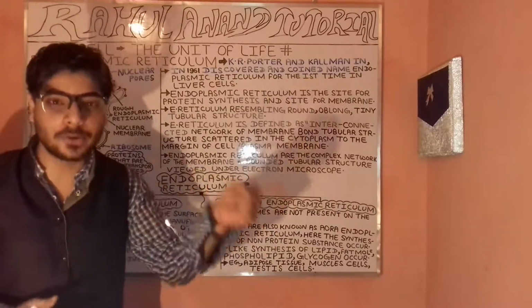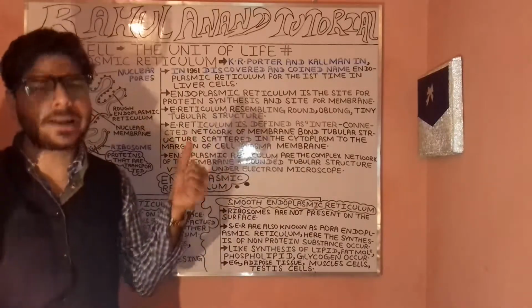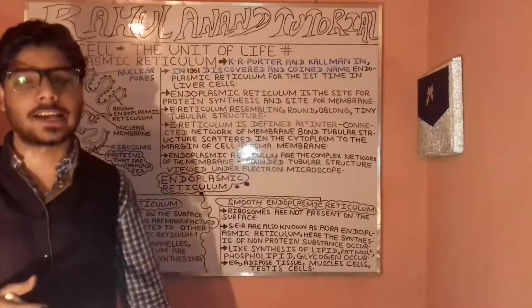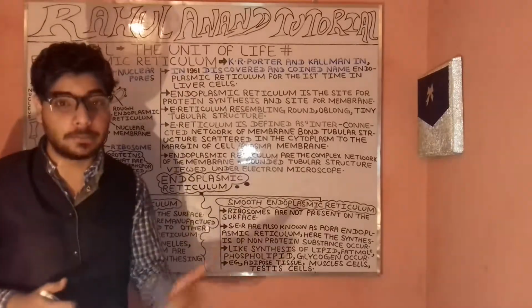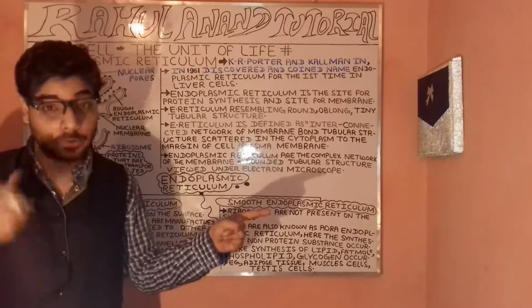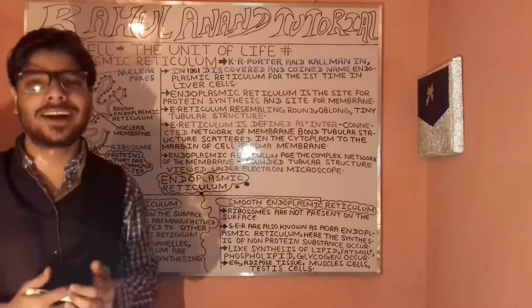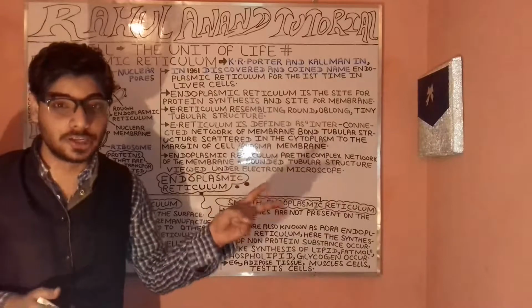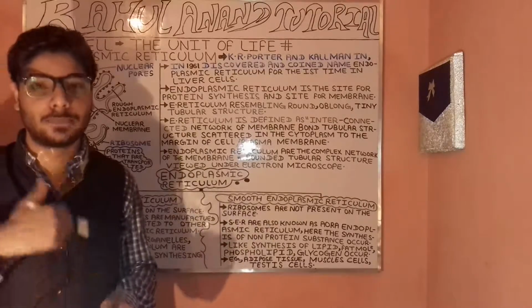Now, when we are talking about the components which are generally present in the endoplasmic reticulum, we will be zooming into the cell, then zooming into the cell organelles, and after that we will get the endoplasmic reticulum. These resemble different parts, such as the nuclear pore, the nucleolus as well as the nuclear membrane, the nucleus as well as the rough endoplasmic reticulum, then the smooth endoplasmic reticulum, and the ribosomes.